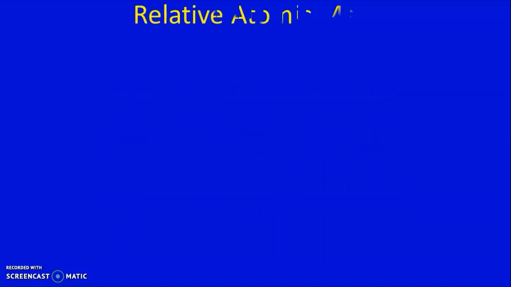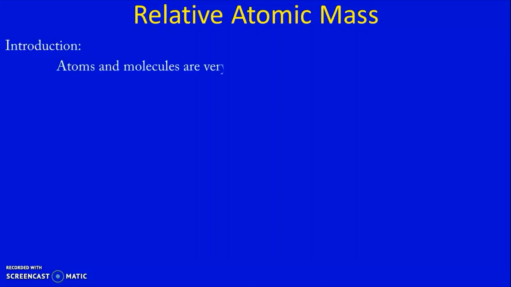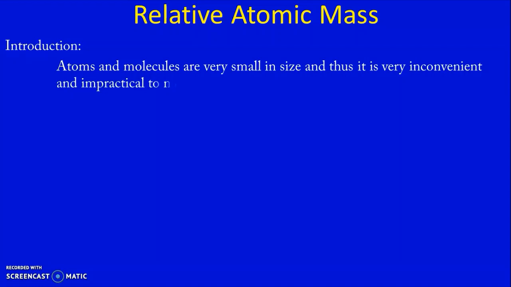But when we see the actual condition, practically, atoms are very small. Practically atoms and molecules are very small in size. Thus it is very inconvenient and impractical to measure their weight. Directly we cannot measure the weight of an atom because atoms are so small that they cannot be seen using even a very sophisticated microscope. So because of its very small size, it is very impractical to discuss the weight of an